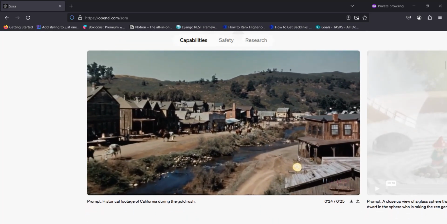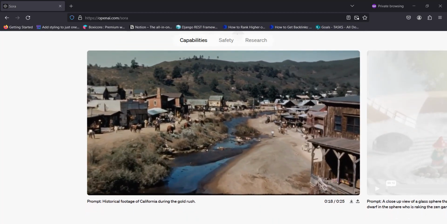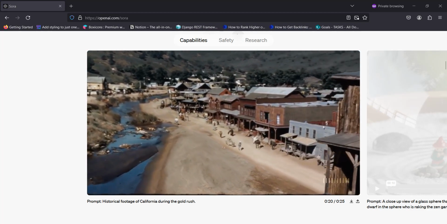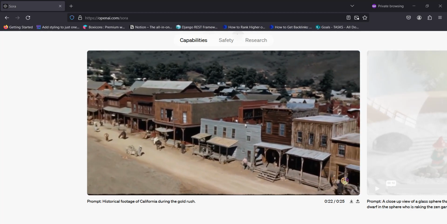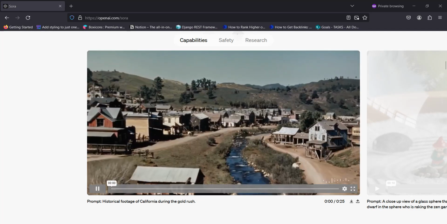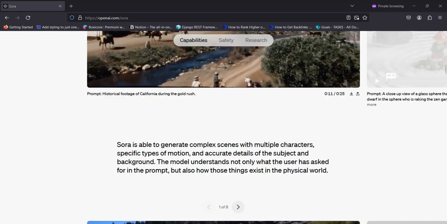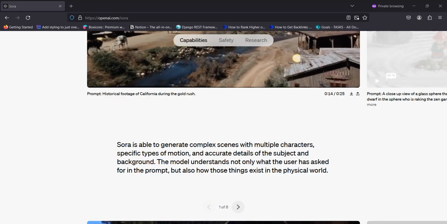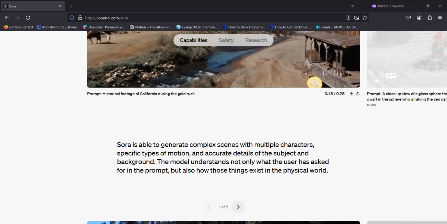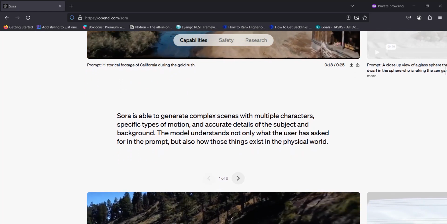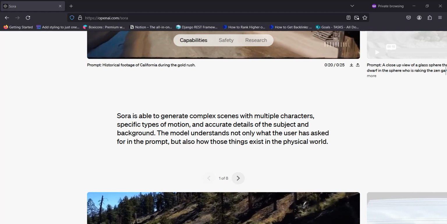Now here you can see you can generate historical videos, like here, historical footage of California during the gold rush, and you can see how old this video appears. This model is capable of generating complex scenes with multiple characters, specific types of motion, and accurate details of subject and background.